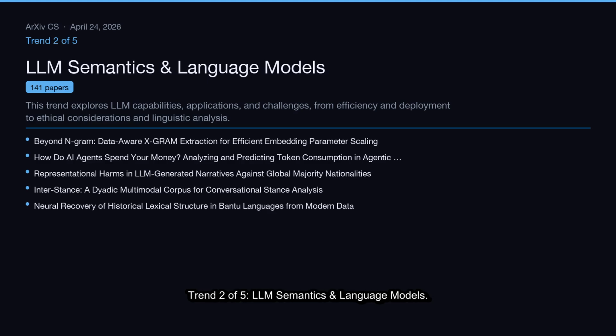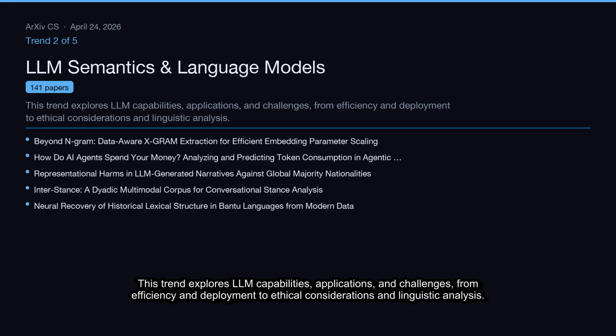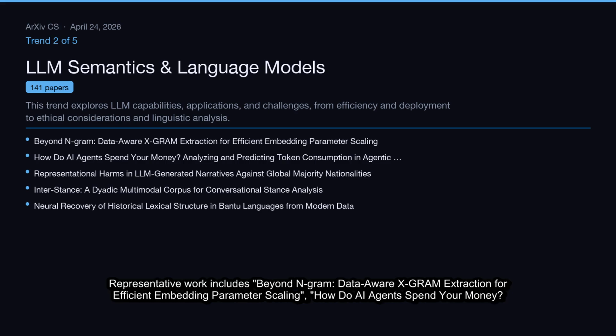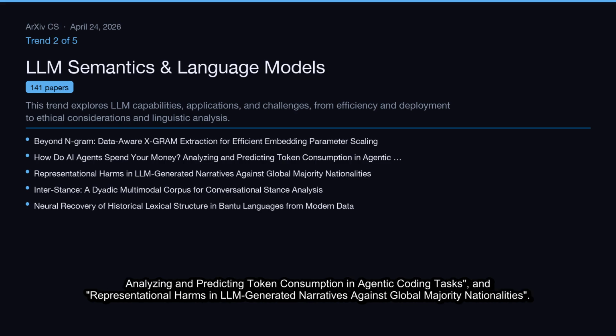Trend 2 of 5, LLM Semantics and Language Models. This trend explores LLM capabilities, applications, and challenges from efficiency and deployment to ethical considerations and linguistic analysis. This cluster covers 141 papers. Representative work includes Beyond N-gram, data-aware X-gram extraction for efficient embedding parameter scaling. How do AI agents spend your money? Analyzing and predicting token consumption in agentic coding tasks, and representational harms in LLM-generated narratives against global majority nationalities.